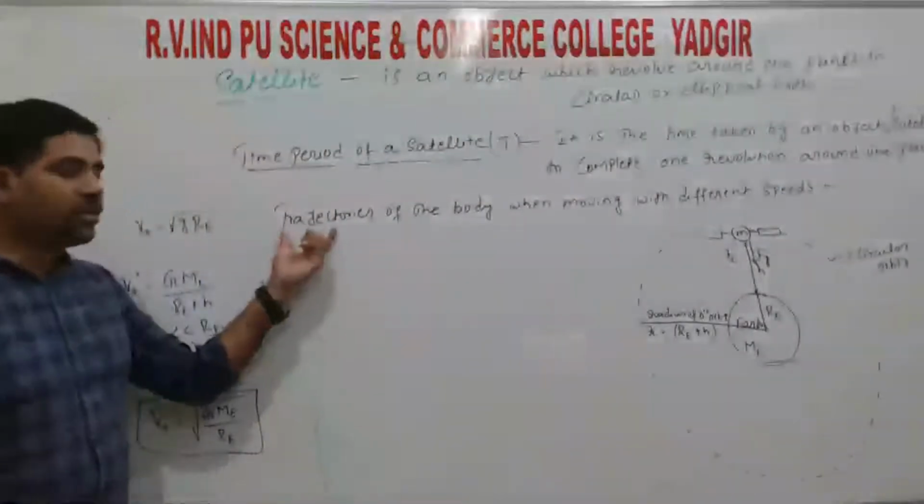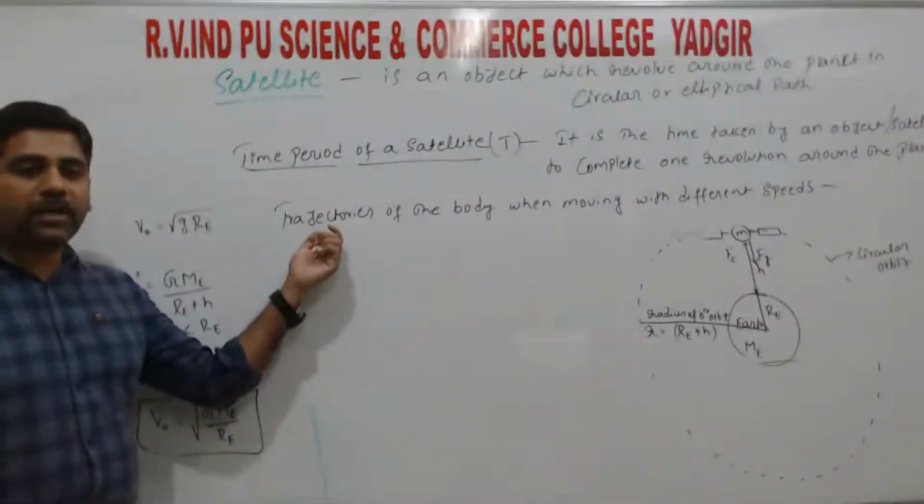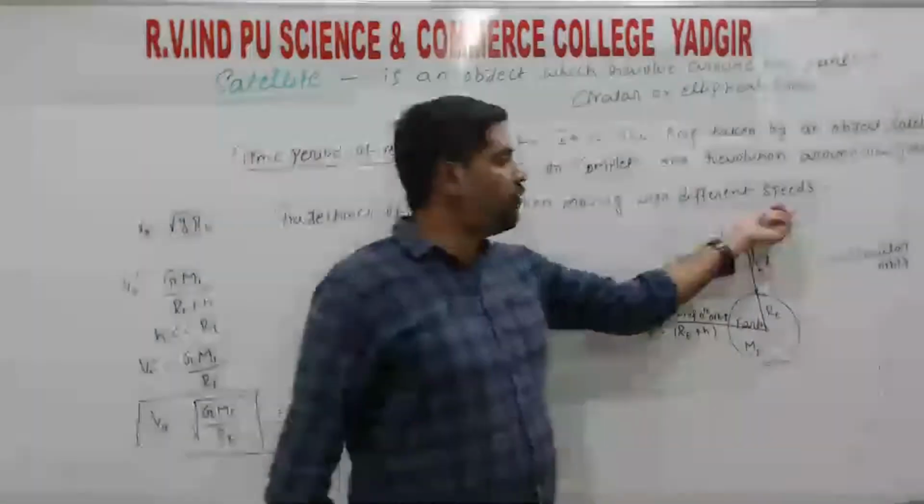So trajectory is nothing but the path traced by an object when it is moving with different speeds, right?